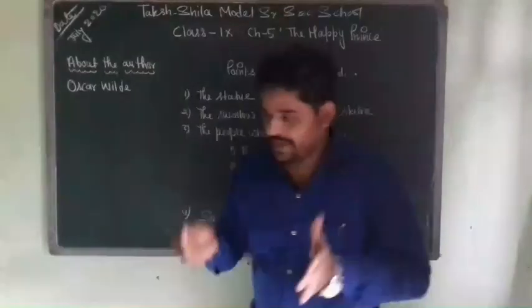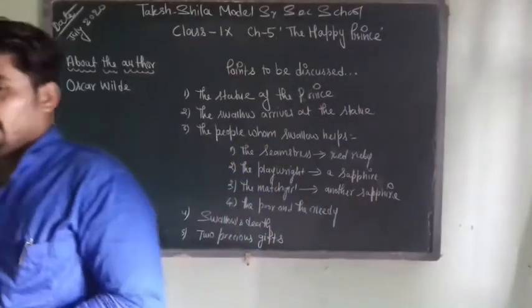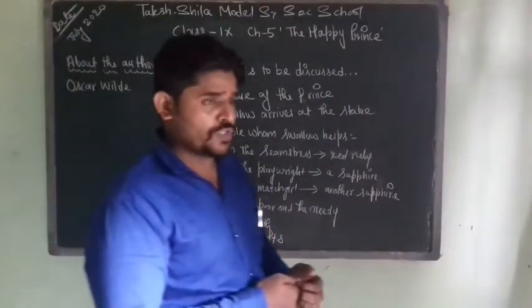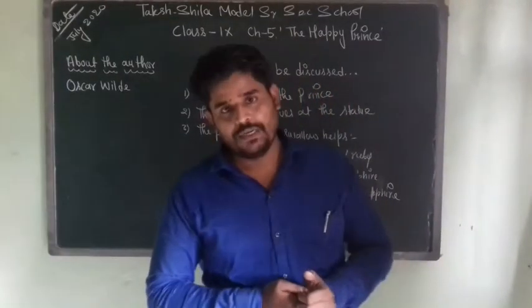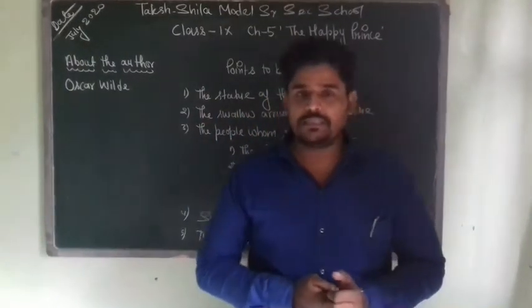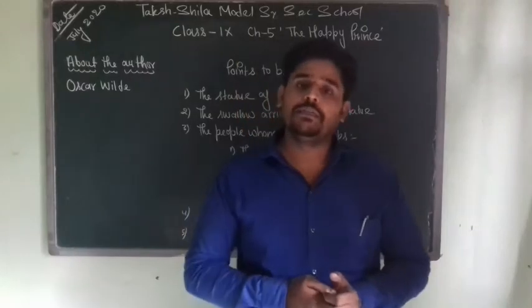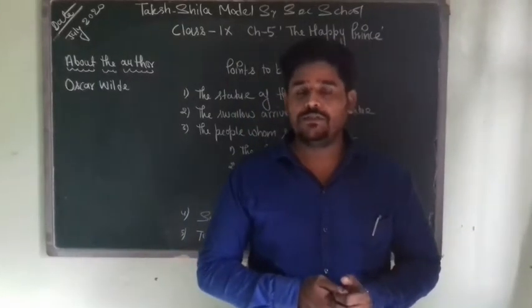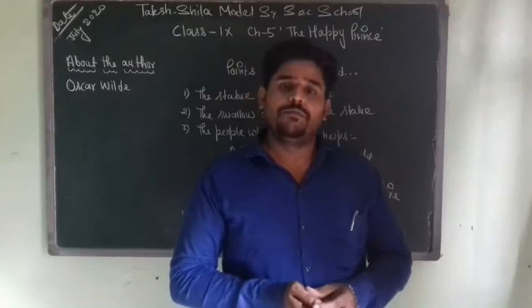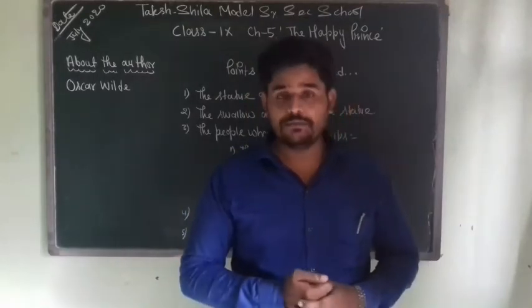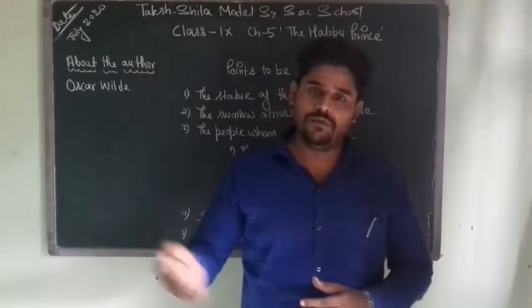So the mayor and his councillor decide to smash the statue of the happy prince, right? So the same thing is done. The statue is broken, and it is taken away to be melted, to recast it into some other form, right?